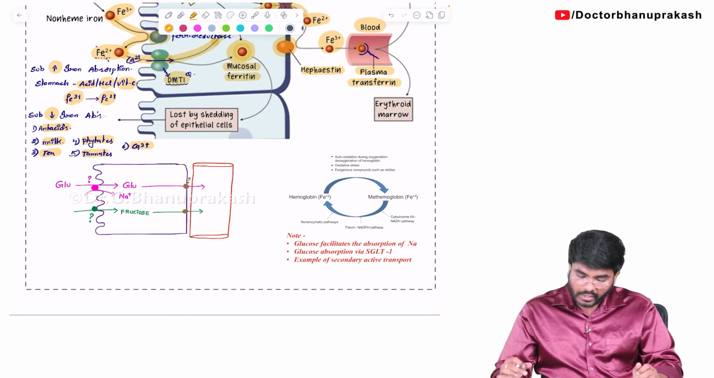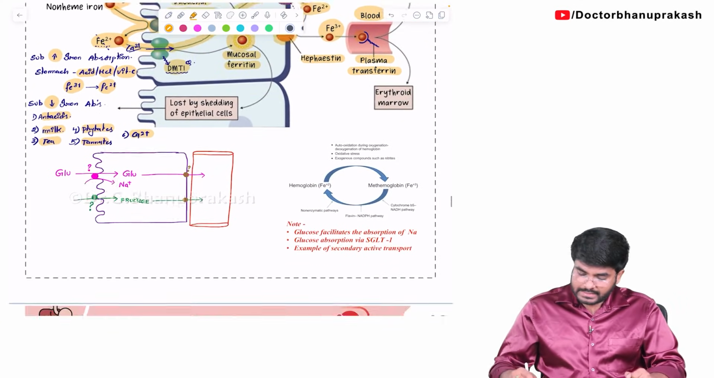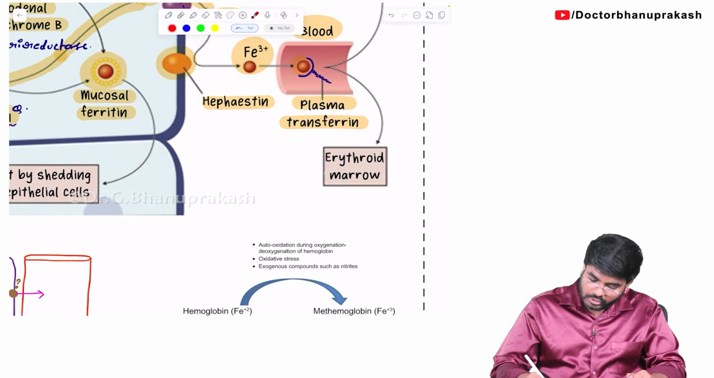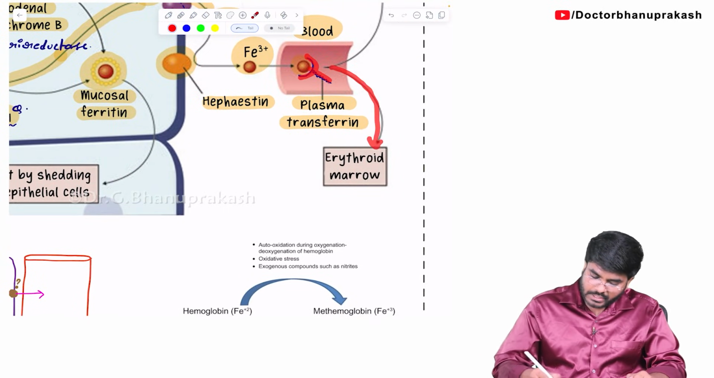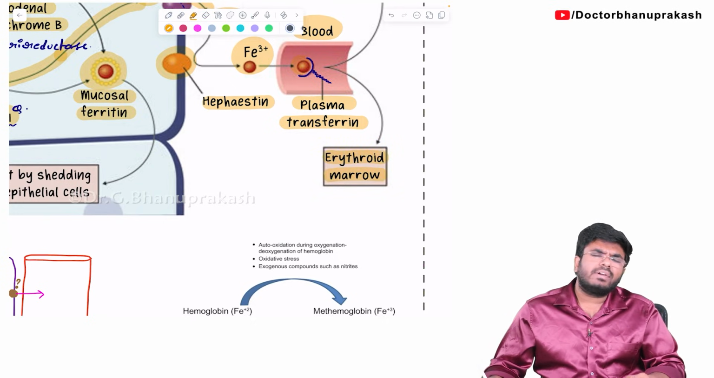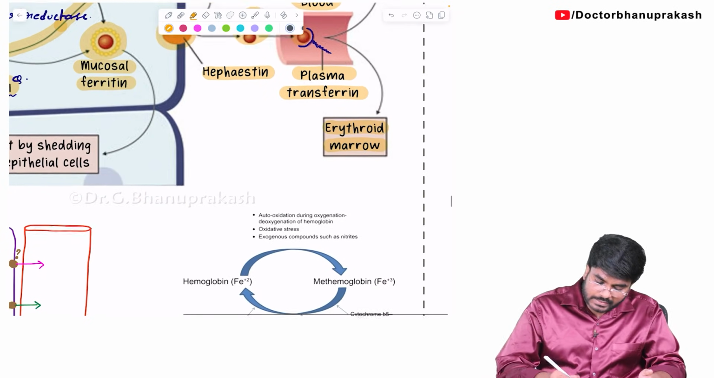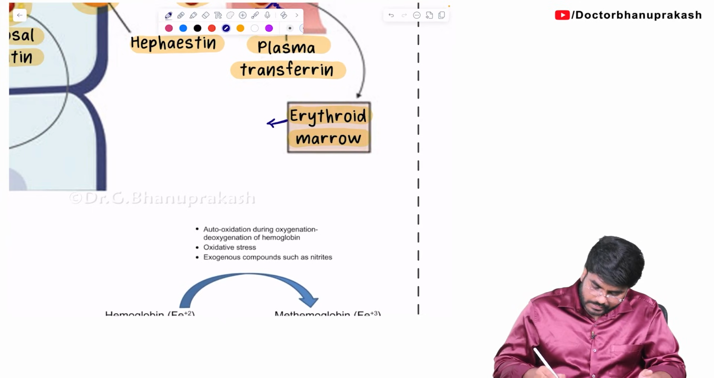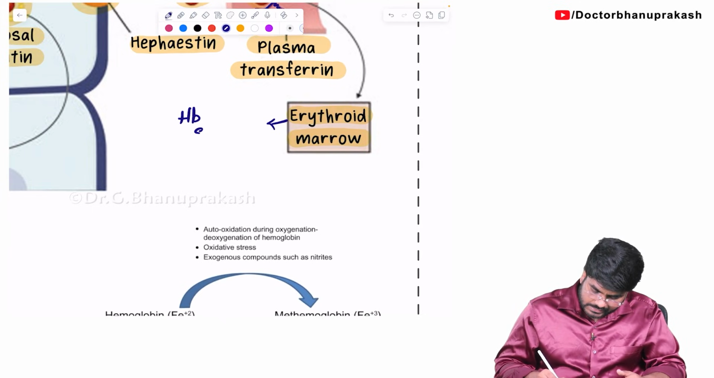Okay, next, what else should you know? Guys, some amount of iron is also going to your bone marrow. Why is iron going to the bone marrow? Because in the bone marrow there is hemoglobin production, for HB, hemoglobin synthesis.